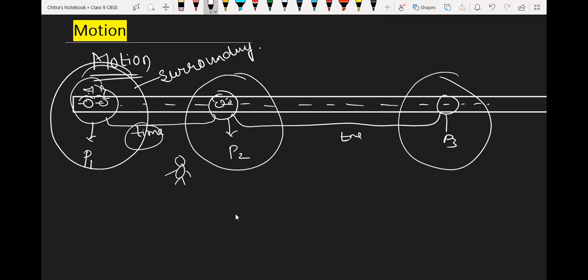From here we are going to derive the definition for motion. So I am writing the definition over here.